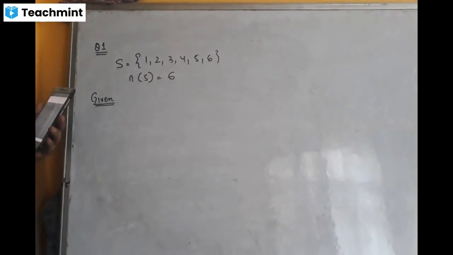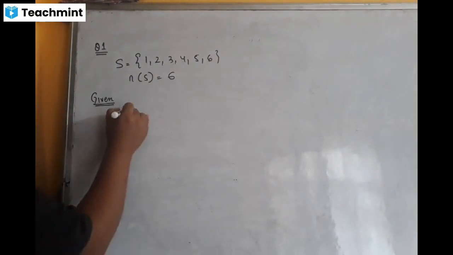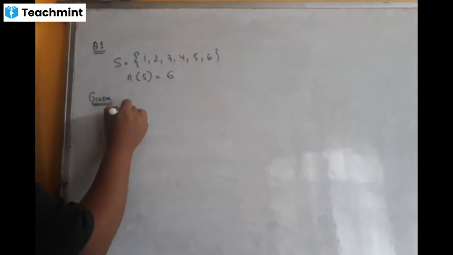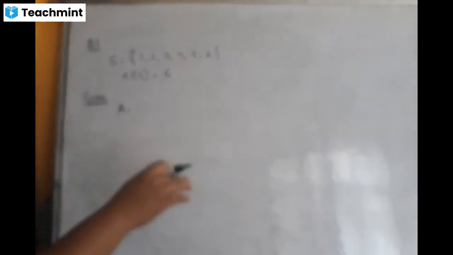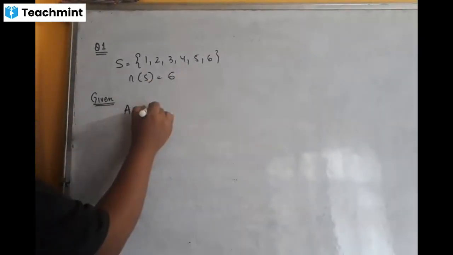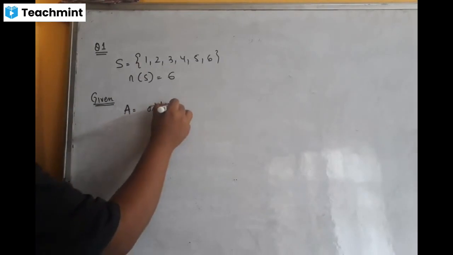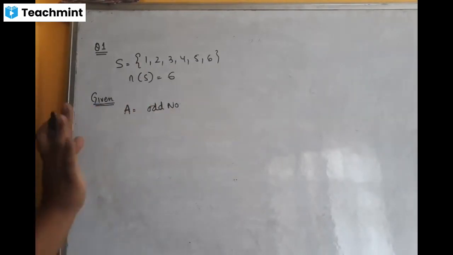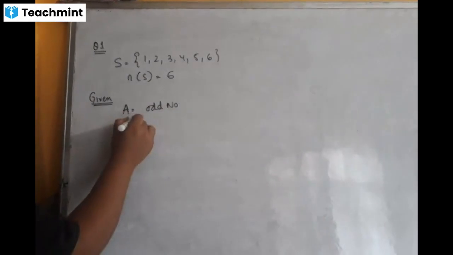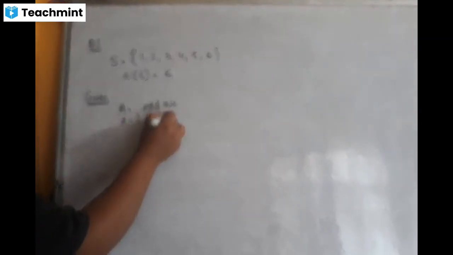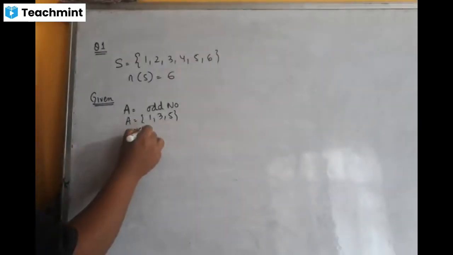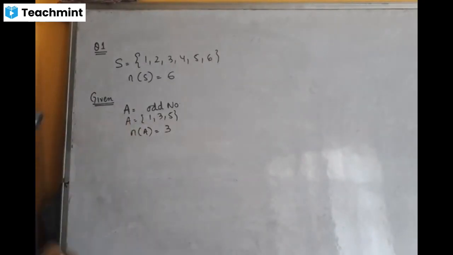If the outcome is an odd number, that is the first event: the result is odd. This is already given. What are your odd numbers? 1, 3, and 5. So the cardinal number of A is 3.